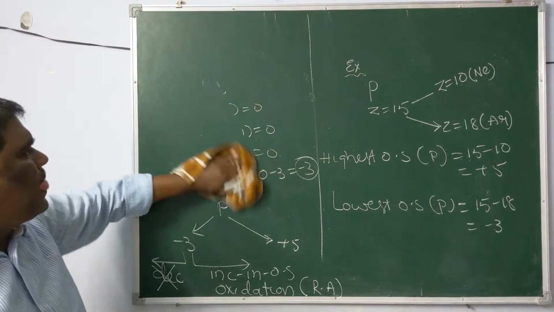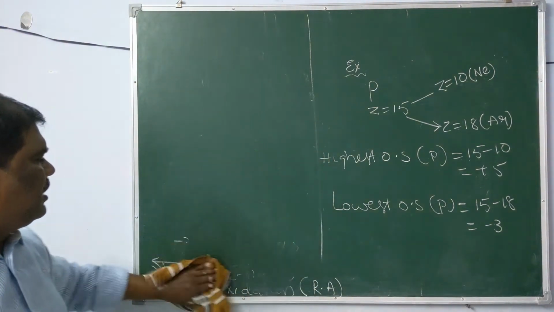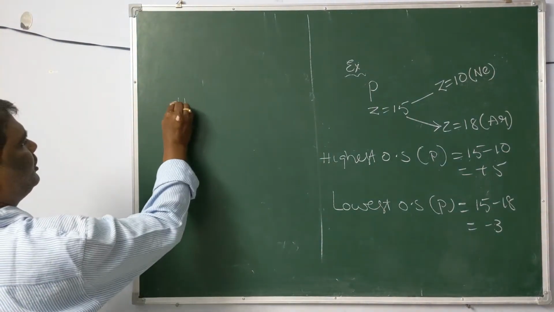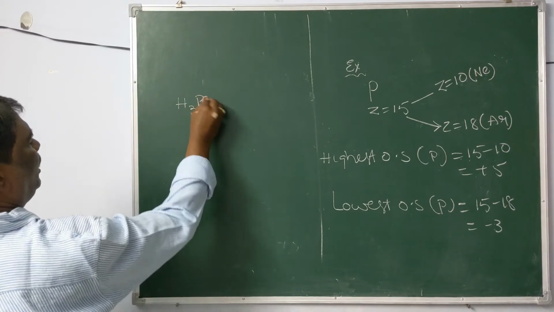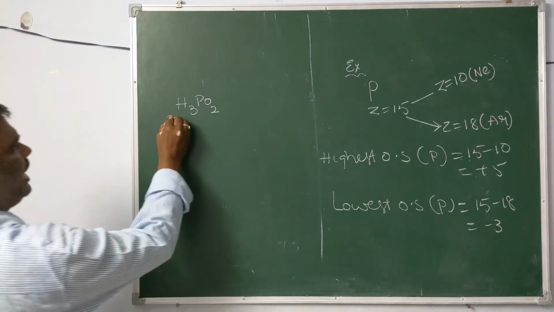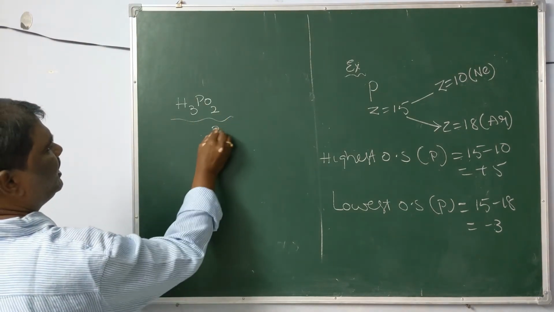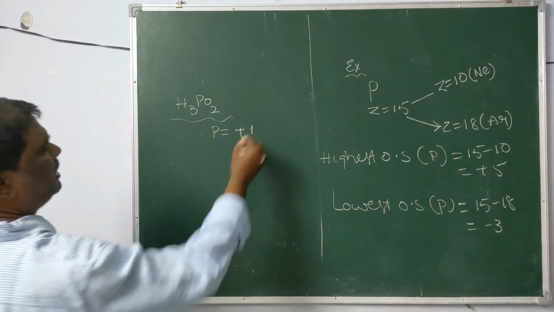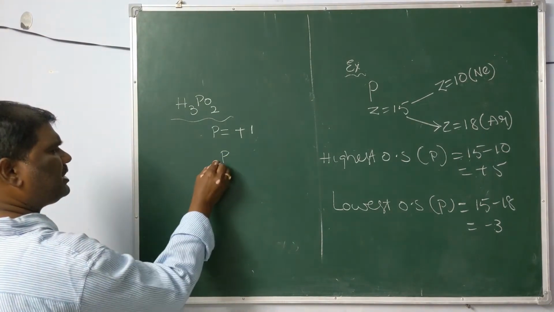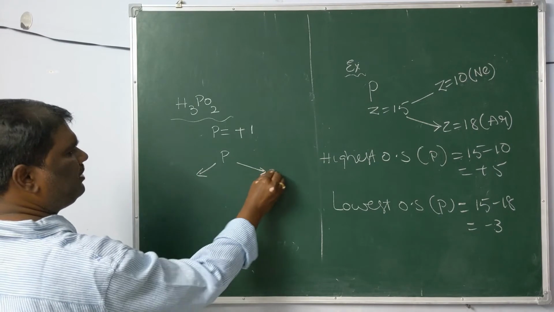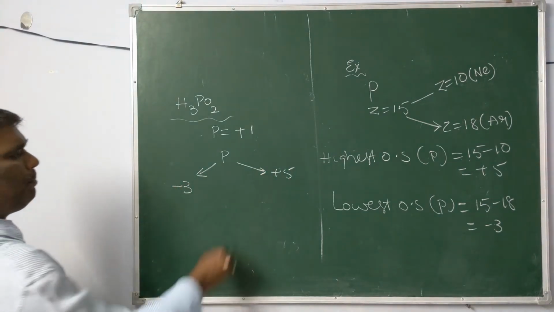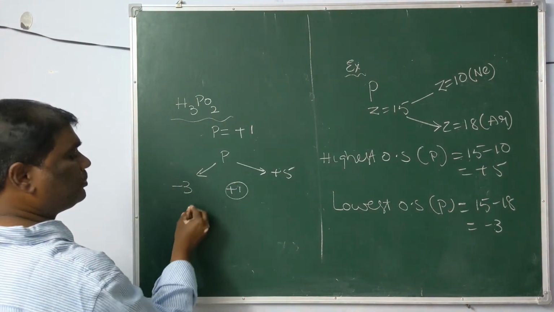Now this time we are taking H3PO2. On calculation, phosphorus will get +1 oxidation state. Again, the phosphorus oxidation state highest is +5, lowest is -3. +1 lies between these two.